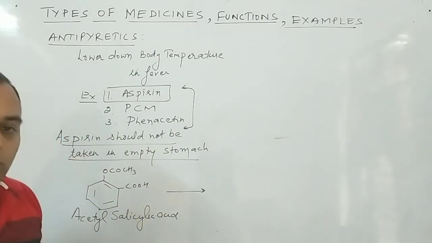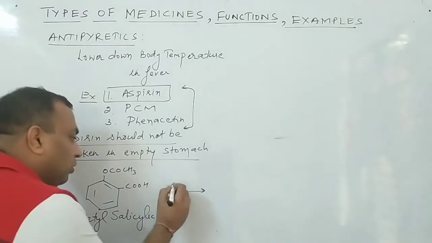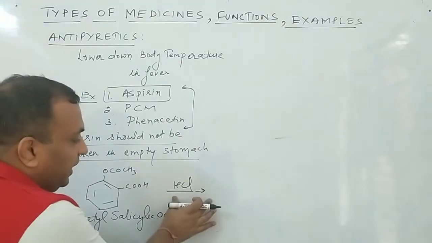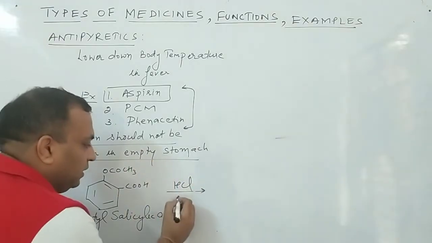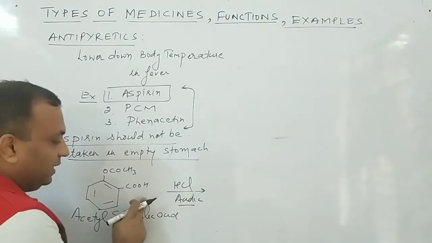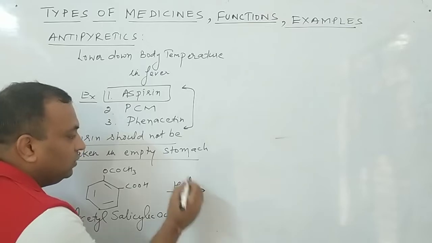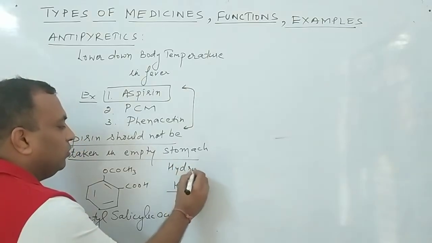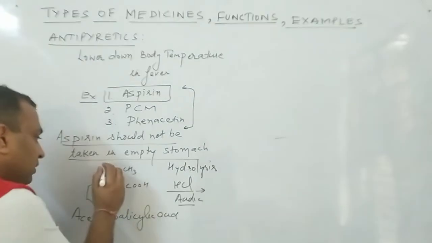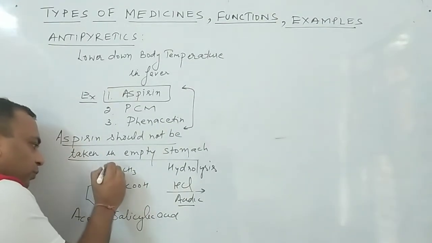Now listen, student. In the empty stomach, when our stomach is empty, there is a lot of hydrochloric acid present in the stomach, due to which the medium of the stomach becomes acidic. During this, this acetyl salicylic acid undergoes hydrolysis. And in hydrolysis, this bond breaks from this point.